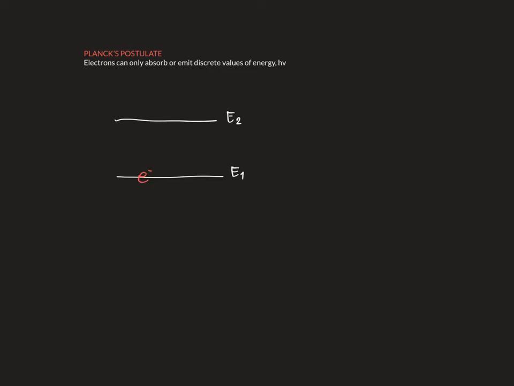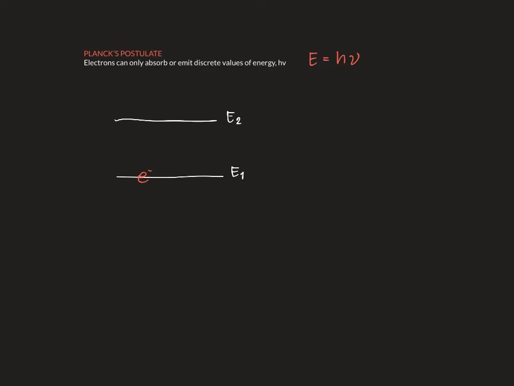Today we're going to talk about Planck's postulate. According to Planck, electrons can only absorb or emit discrete values of energy, h nu. So we know that according to him, E is equal to Planck's constant h multiplied by the frequency.